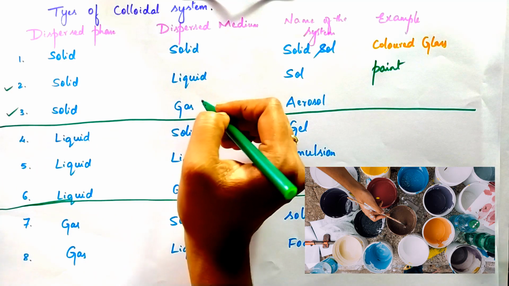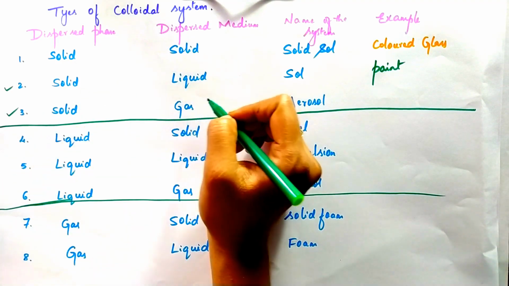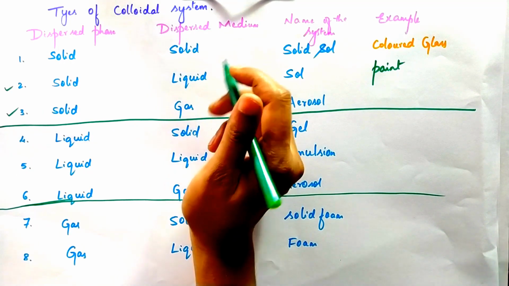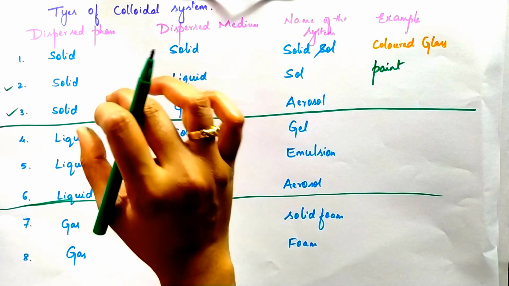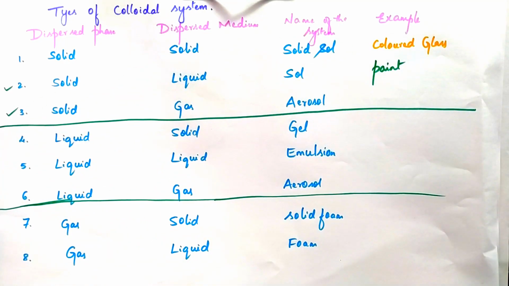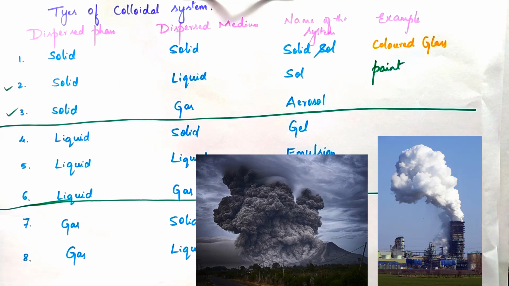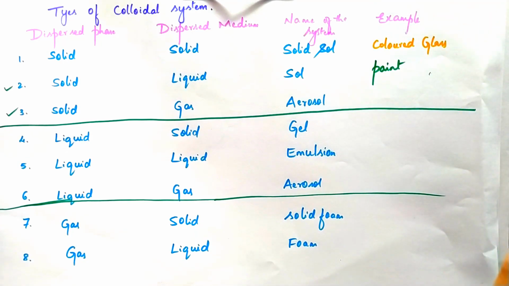So, solid particles which are present in gas. Okay, the solid is in the smaller amount and the gas in the larger amount. So, where can you find this kind of thing? If you observe the smoke from the chimney of the factory, the dark smoke which is rising upward is in the gaseous form.